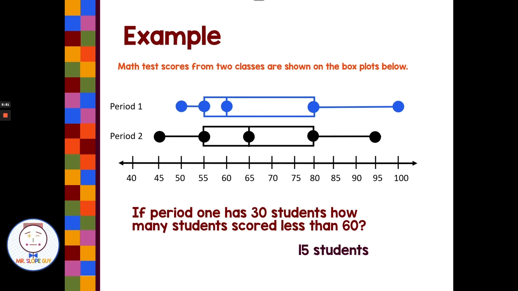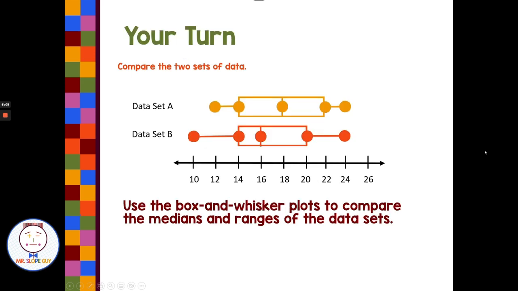So we're using each of these quartiles, each of these 4 sections, knowing that there's 25% of data in each quartile to answer each of these questions, and then we're given an actual number of students. Then we can find the actual number of students in each of those sections discussed.